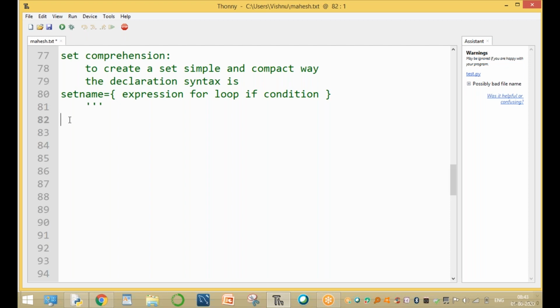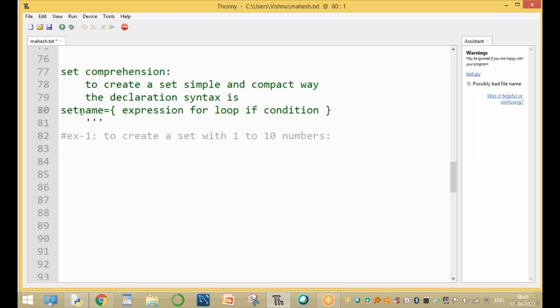To create here the set, example one is to create a set with 1 to 10 numbers. Okay, sir. It's 1 to 10 numbers, a program to create a number set. Set means, so now this is a set syntax.